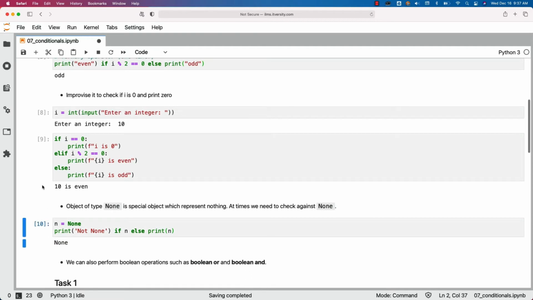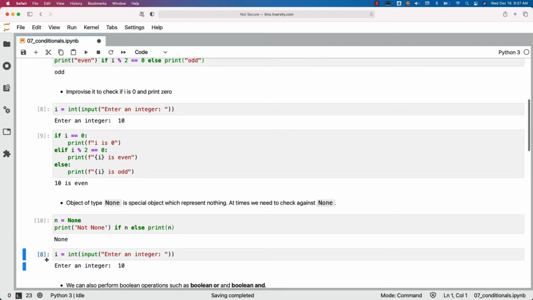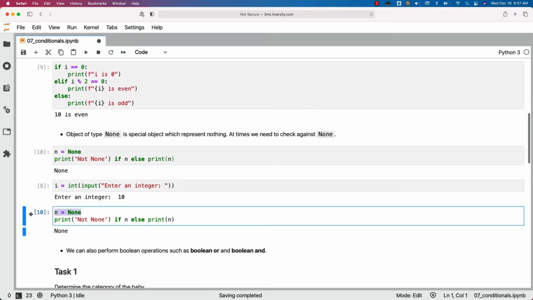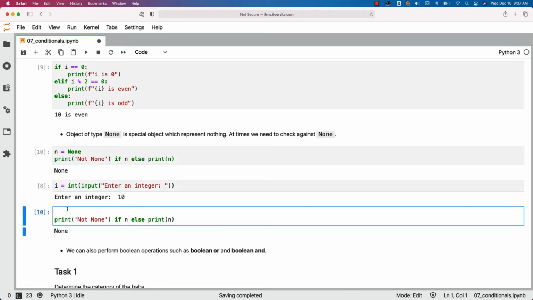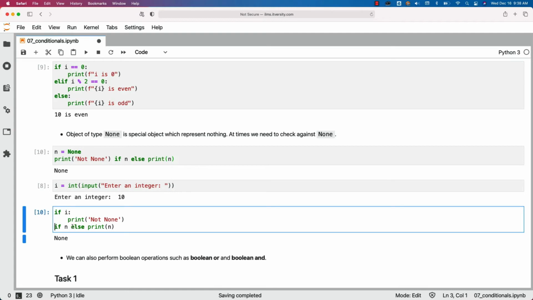However, if you improvise like this, and then copy paste this, and let's use the traditional if condition, then this one. In this case, I am saying n equal to, or we can even say i equal to, then we can say if i print not none, else print n. So in this case, if you want to specify in one line, you can specify like this if you use conventional if else. If it is ternary, colon should not be there. If it is not a ternary operator, colon should be there, but we can specify in one line. Even this one can be moved to one line like this.